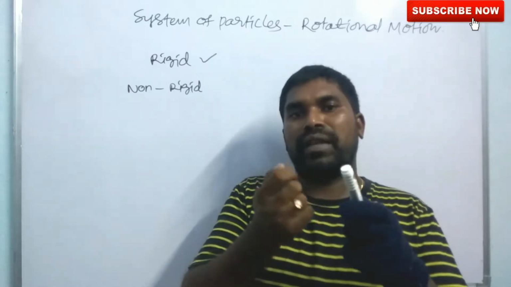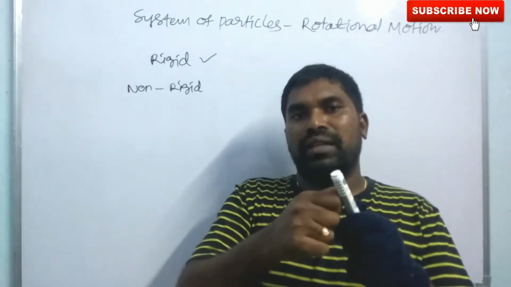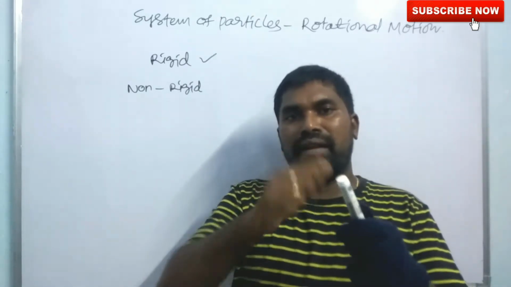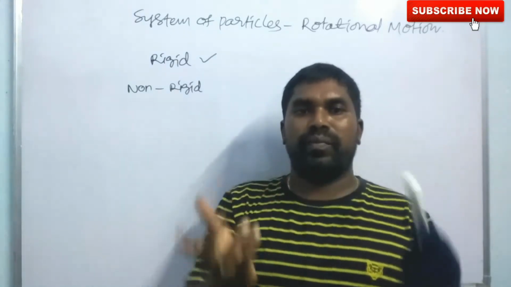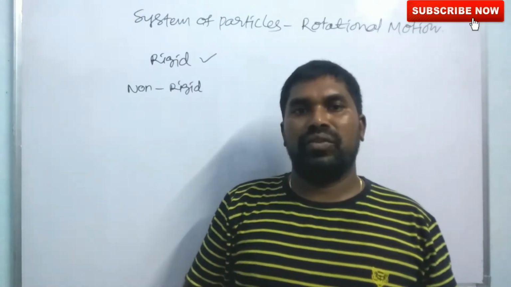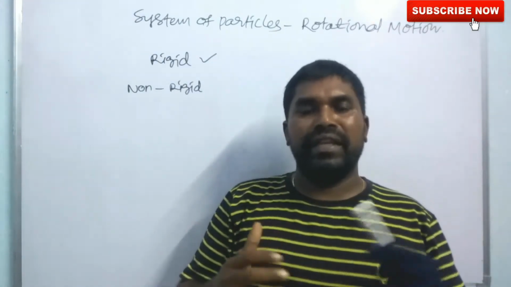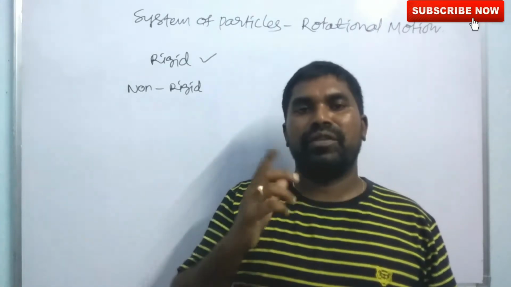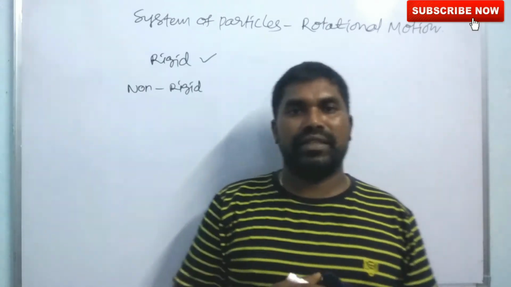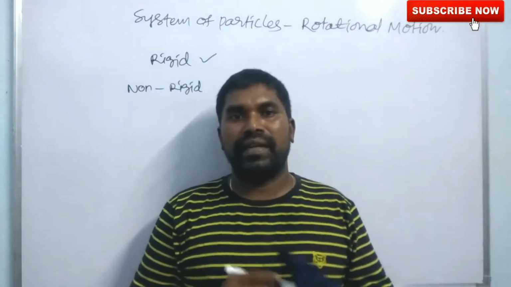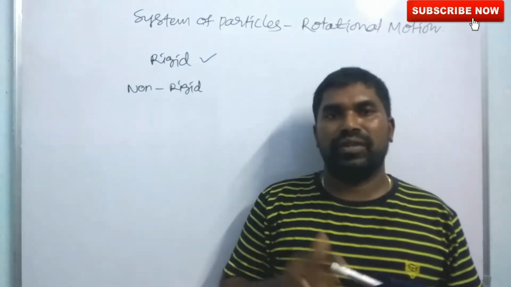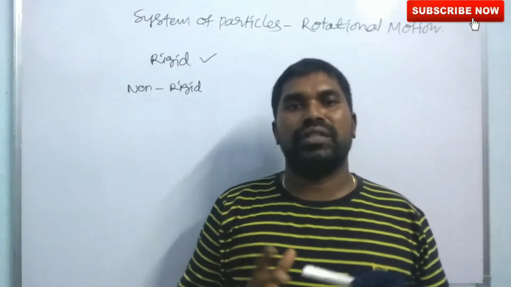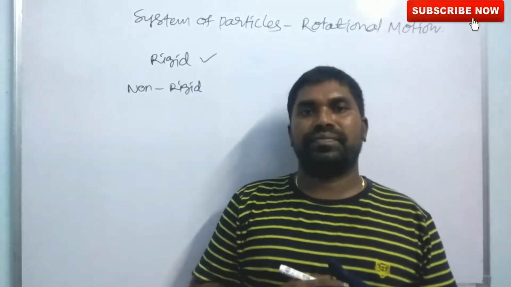But if I apply more force, like an iron hammer, then it will break. So at some amount of force, the body must change its shape. Until then it is a rigid body. So there is no perfect rigid body in nature.